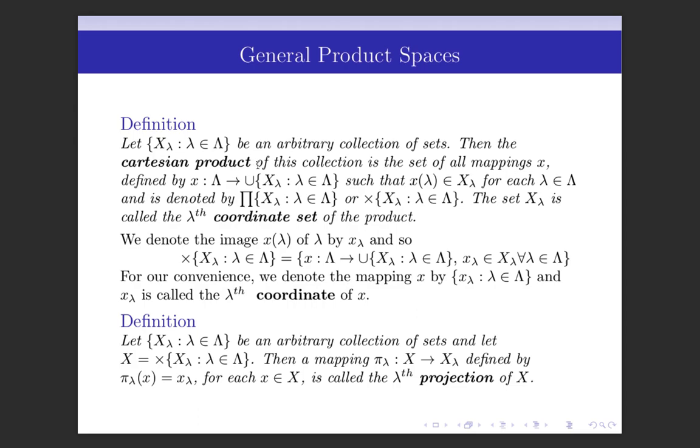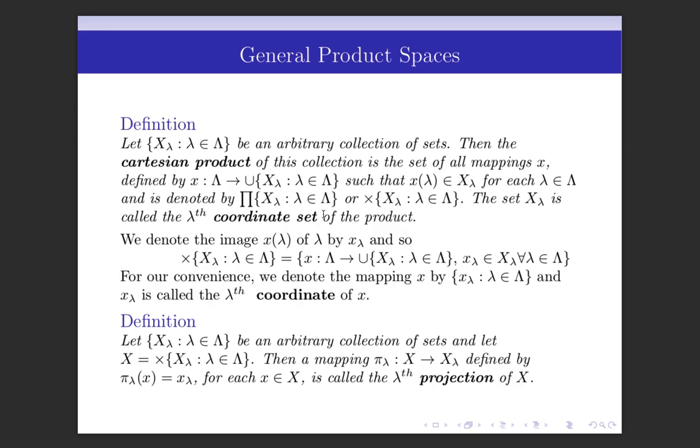Then the Cartesian product of this collection is the set of all mappings x from capital Lambda to the union of X lambdas such that x lambda belongs to capital X lambda for each lambda belongs to capital Lambda, and is denoted by product of X lambda, lambda belongs to capital Lambda, or Cartesian product of X lambda. The set X lambda is called the lambda-th coordinate set of the product.